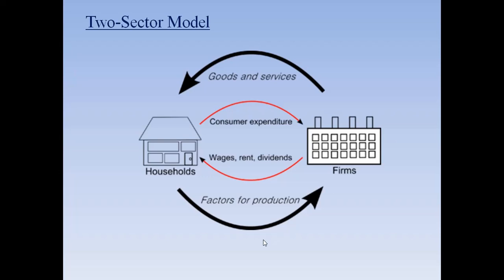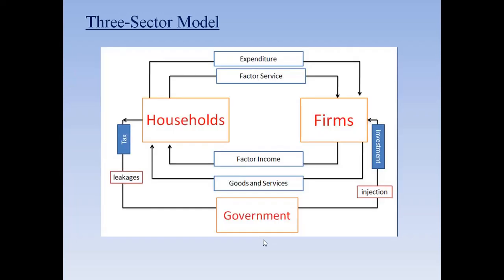Don't go into it at the moment. As you can see here, the leakage and the injection, I will explain when we go to the appropriate chapter. Don't worry about this part. You just understand the relationship between these entities in an economy at the macro level.